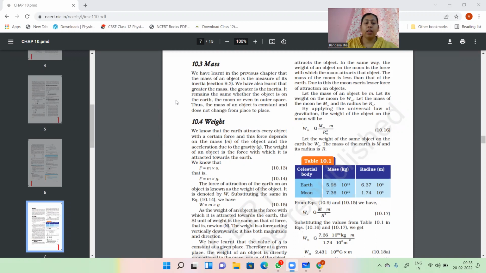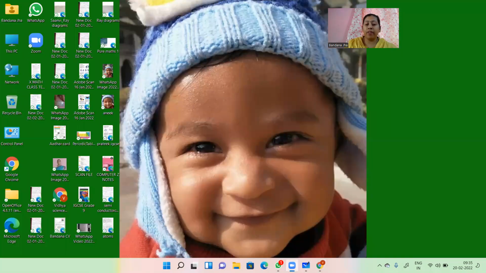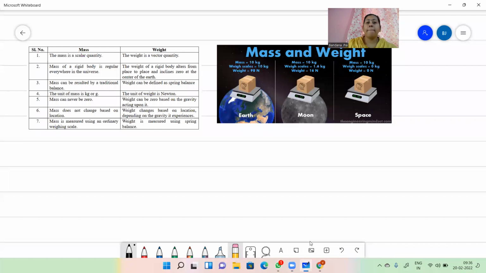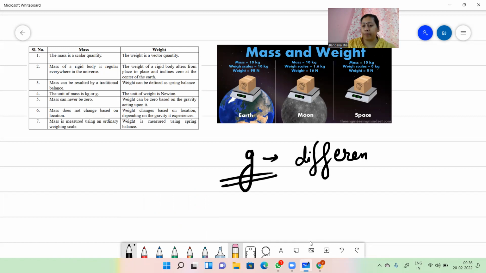Okay, fine. Now we will study mass and weight. This is a gravitation chapter of class 9 standard. What is mass? The mass of the object, suppose if I am on the moon, on earth, or anywhere, my mass will always remain the same. But acceleration due to gravity, that is small g, is different everywhere.